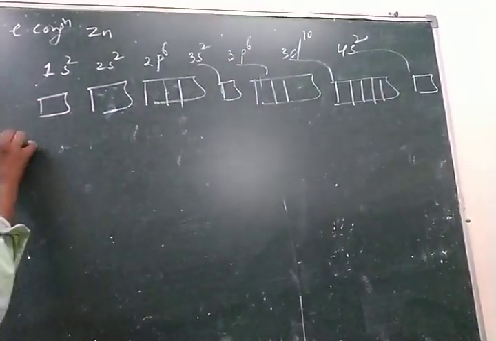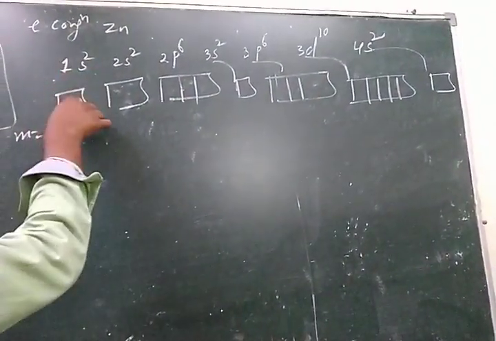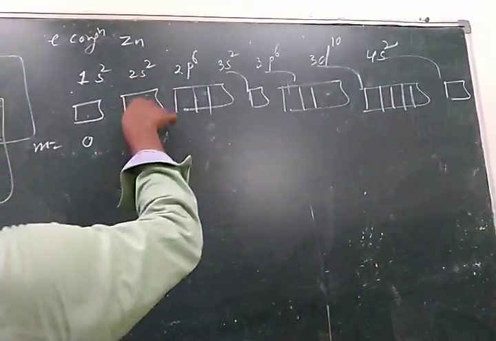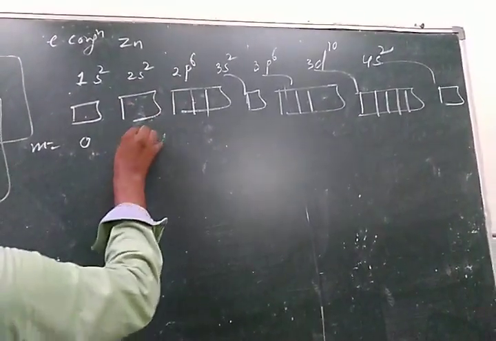So for m equal to 0: for s orbital only m equal to 0 is possible. For the 2s orbital also m equal to 0 is possible.